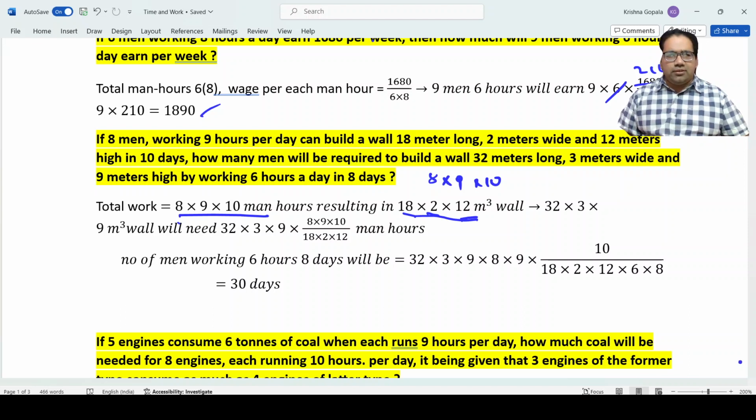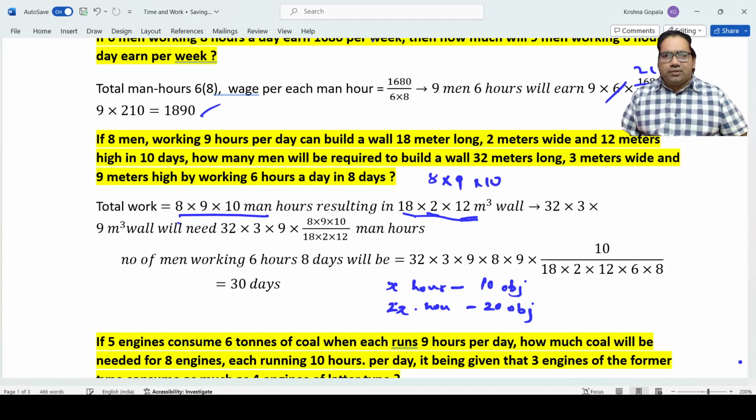So for example, they work for x hours and they made, let's say, 10 objects. Simple like this. It's a direct relation. If they work for 2x hours, they'll make 20 objects. Simple, right? They work for more hours, they will make more. They work for 8 into 9 into 10 hours, let's call it x, then 18 into 2 into 12 is the volume of the wall that they have created.